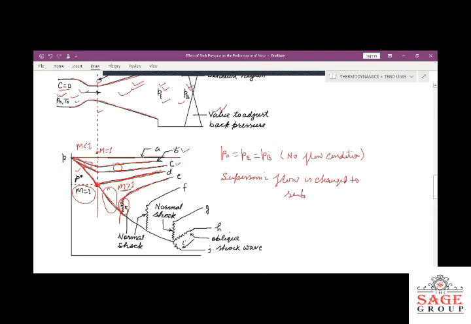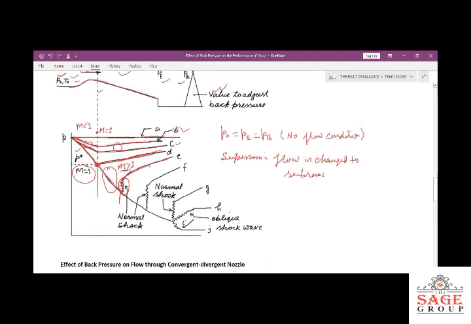Supersonic to subsonic. In the divergent portion only, when the flow is supersonic, because of the disturbance in the flow, this supersonic flow is changed to subsonic flow because there is a generation of a normal shock wave.